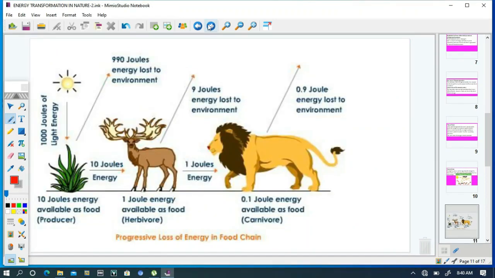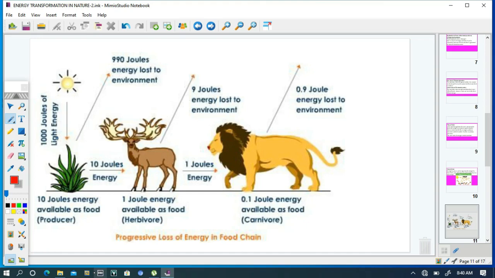Based on the food chain illustrated, the food chain is made up of three energy levels: the grass, the deer, and the lion. The grass taps sunlight energy and manufactures food through a process called photosynthesis, but only 10% of the energy tapped from the sunlight is utilized to produce food in the producer.